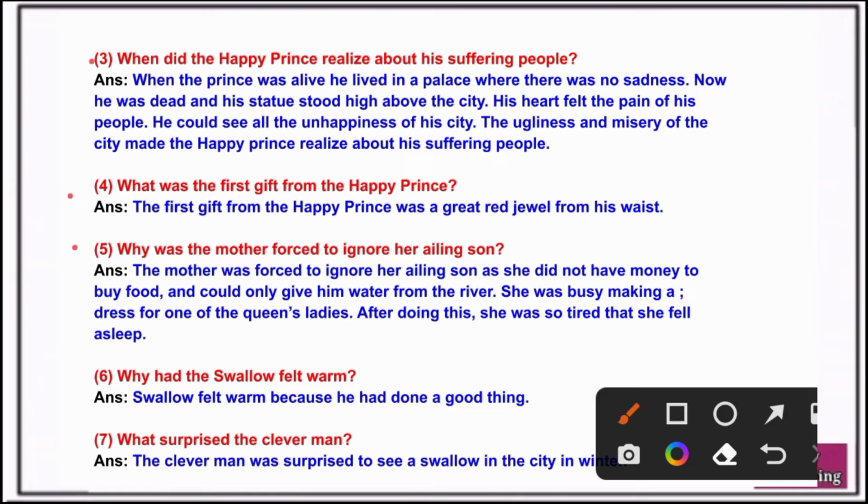Question 5. Why was the mother forced to ignore her ailing son? Answer. The mother was forced to ignore her ailing son as she did not have money to buy food and could only give him water from the river. She was busy making a dress for one of the queen's ladies. After doing this, she was so tired that she fell asleep.